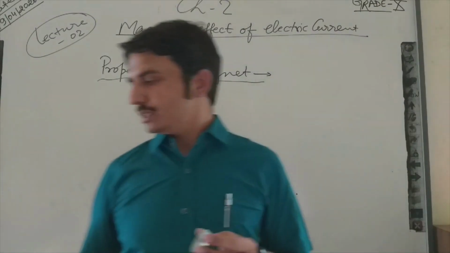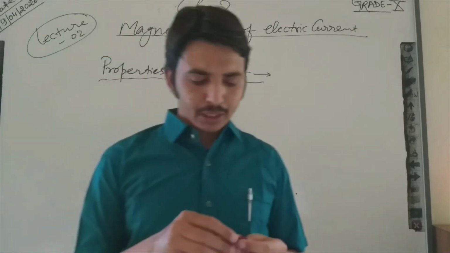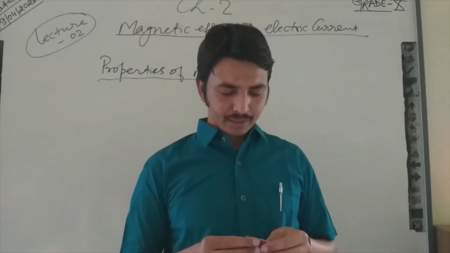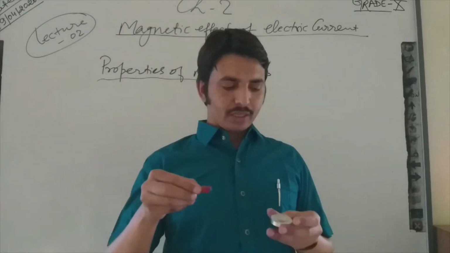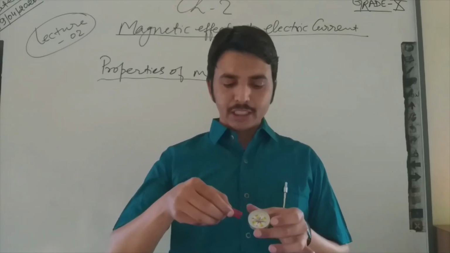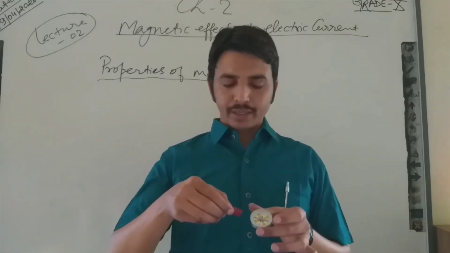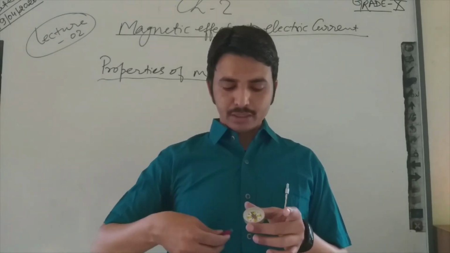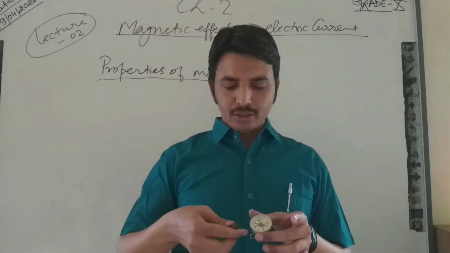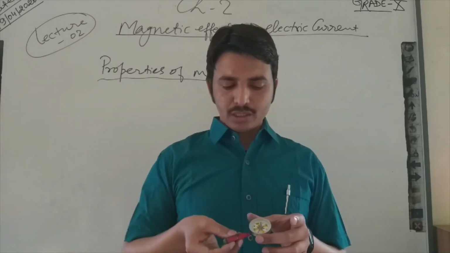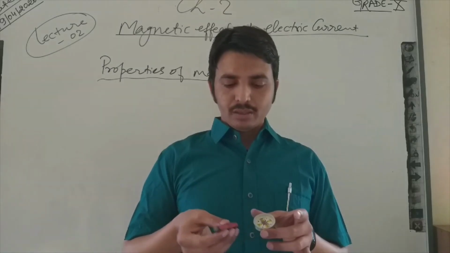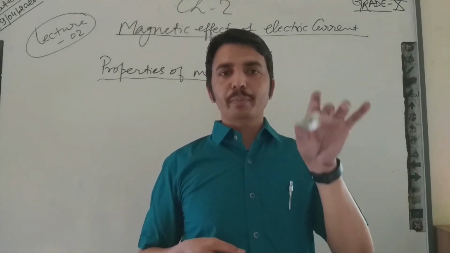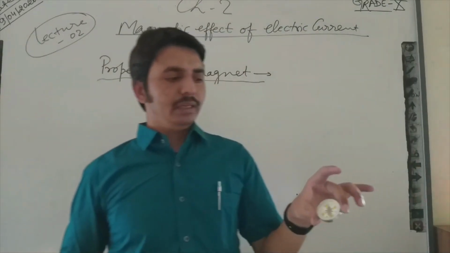If I have any piece which I put in front of a magnetized material, what will happen? You can see, if I place this point here, then this end will be attracted. If I place it here, then this end will be deflected. Or I turn this magnet, and you can see it showing attraction and repulsion, which means that is a magnet. This is also a small piece of the magnet that is used here.